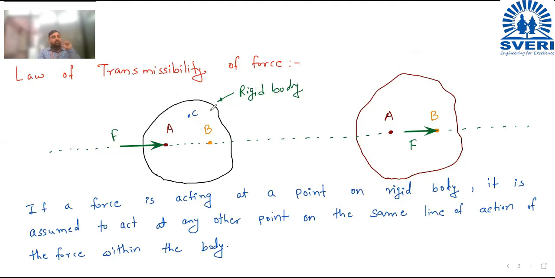Okay, so the point must be on the same line of action and that point must be lying within that rigid body. किंवा कुठं पण लाय व्हायला लागलेला असं पण नसायला पाहिजे. Okay, so these two things you should keep in mind, and in this way we can show the force at any other point. Suppose it is acting at point A, if the point C is here, then we can show this force which is at point A at point C. And we can show this force which is acting at point A here, at this point also, or at any other point also. Okay, this is what the law of transmissibility of force says.